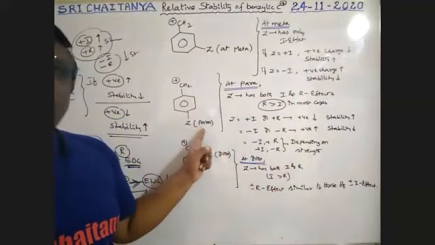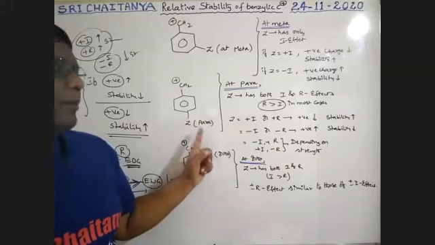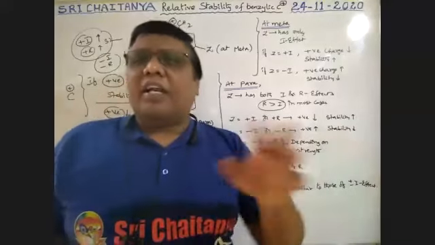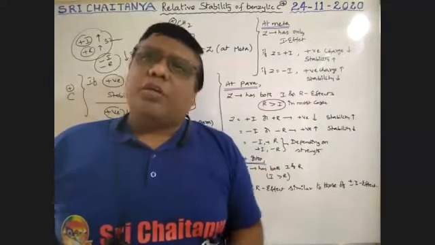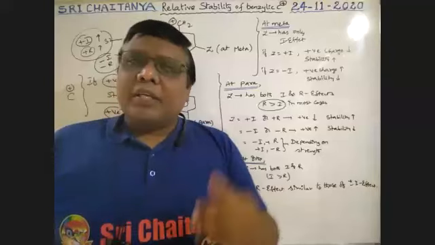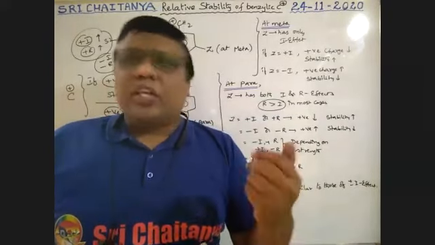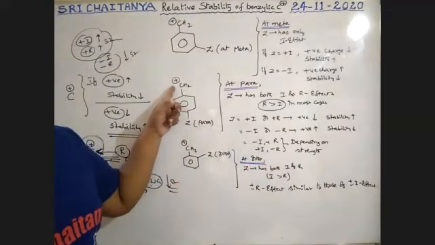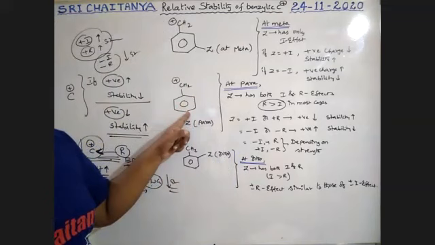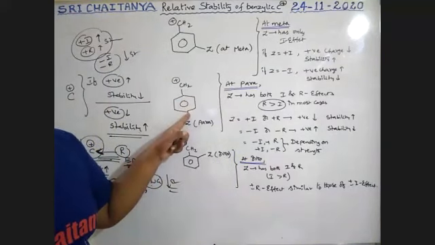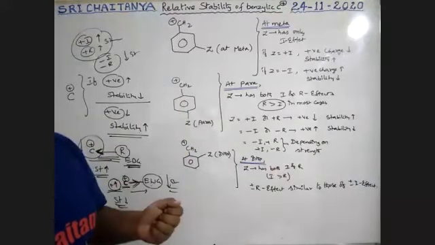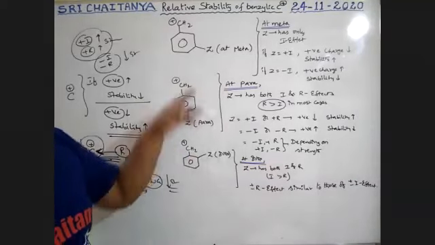If a group is at para position, so at ortho and para positions, both inductive effect and resonance effect operate. Resonance is also possible, already we know, because at ortho and para positions, either positive charge or negative charge is there because of resonance. Because of this carbocation resonance, at ortho and para positions, positive charge accumulates, positive charge density increases. That means electron density decreases.